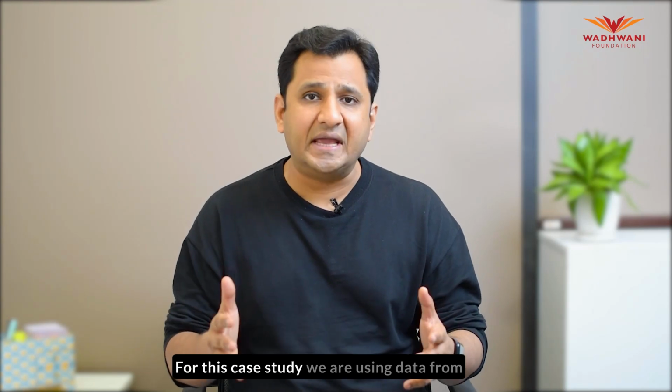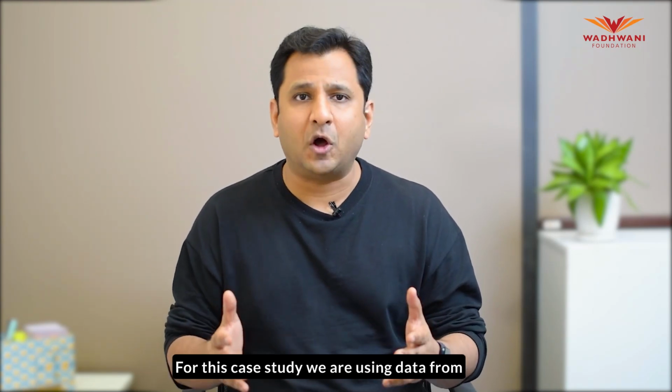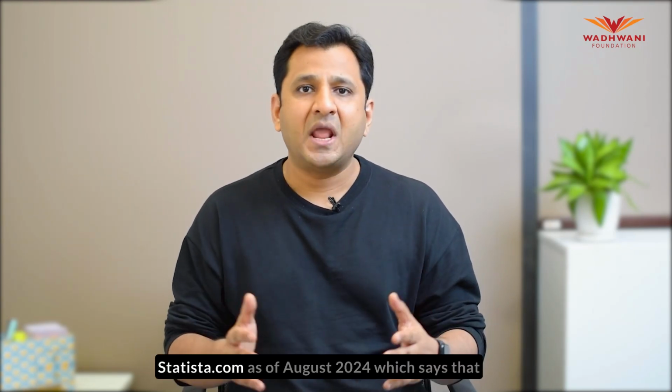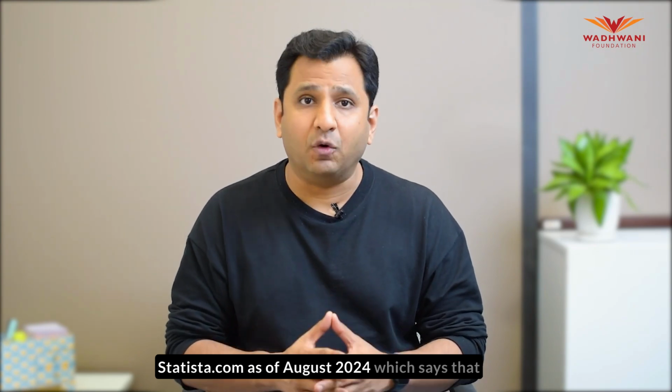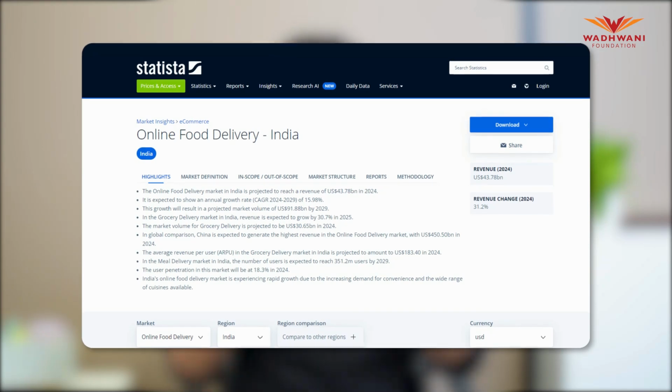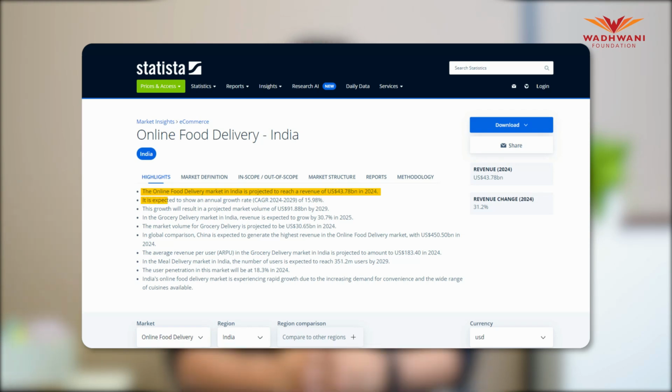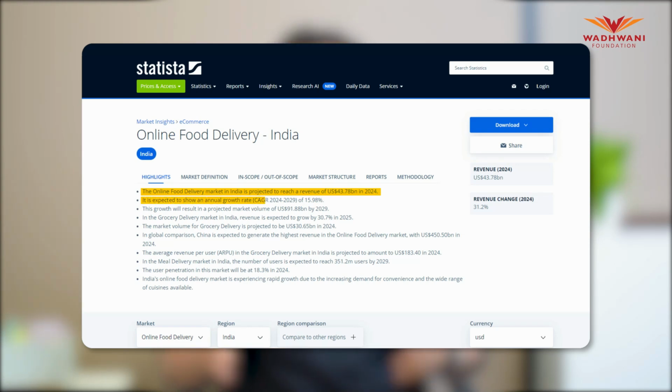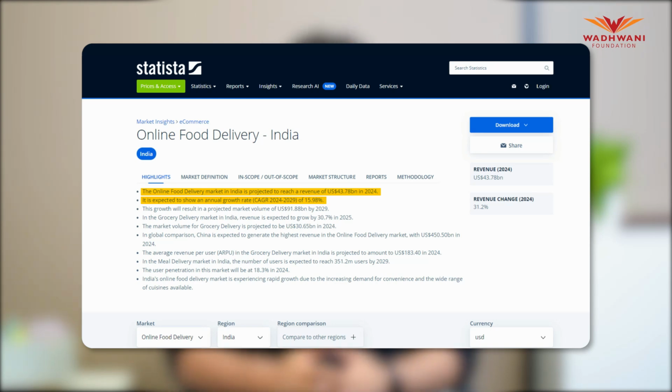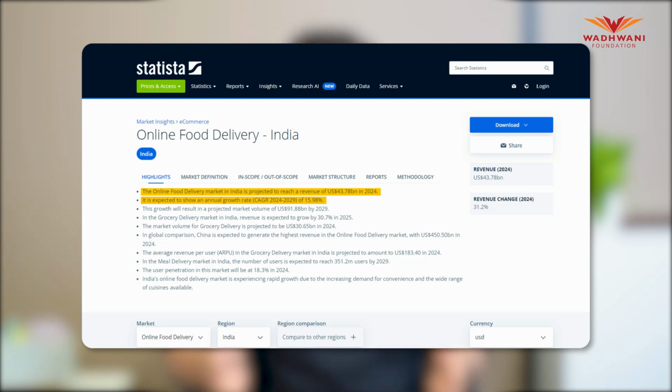For this case study, we are using data from Statista.com as of August 2024, which says that the online food delivery market in India is projected to reach a revenue of $43.78 billion in 2024. It is expected to show an annual growth rate or CAGR, which is compound annual growth rate of 15.98% between 2024 and 2029.